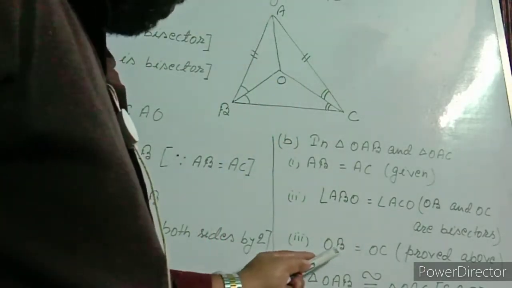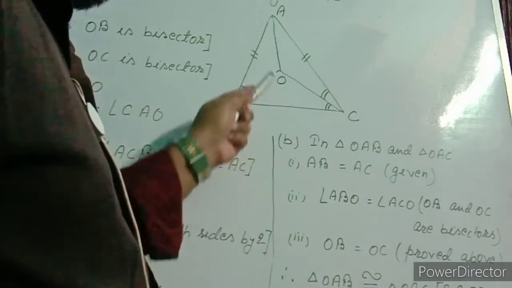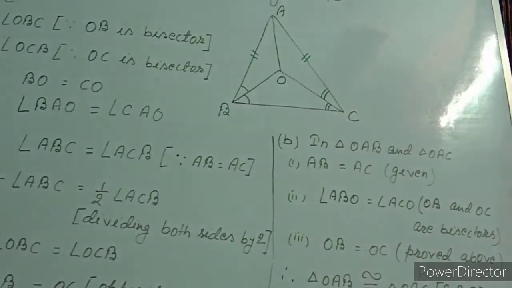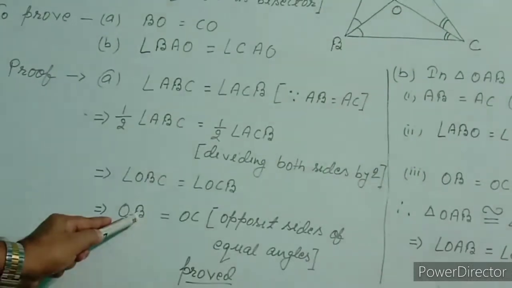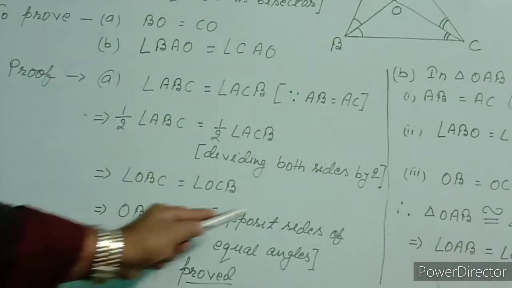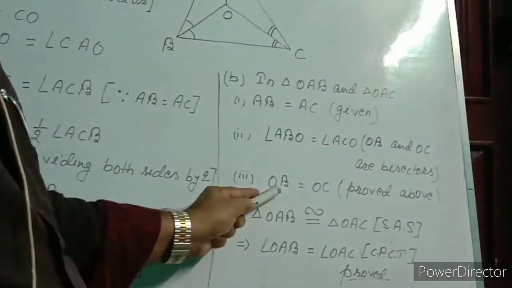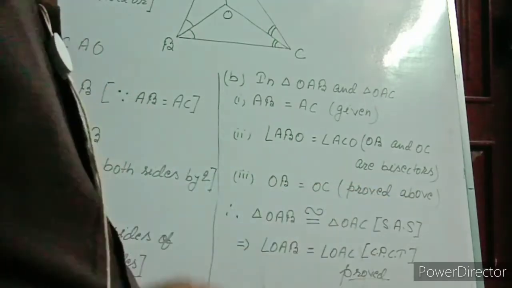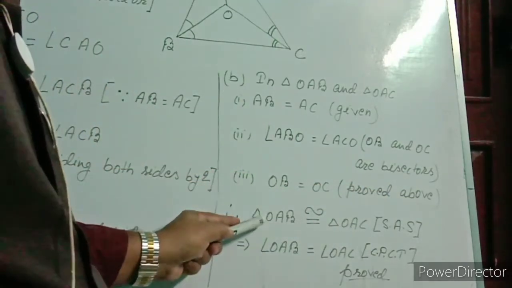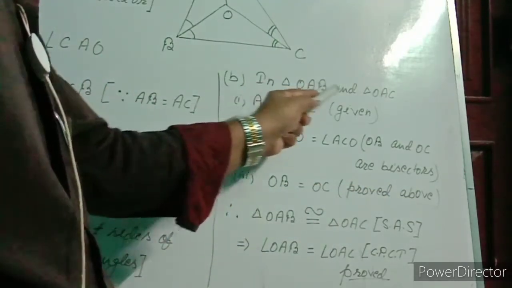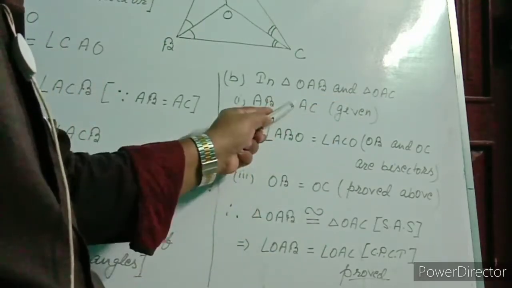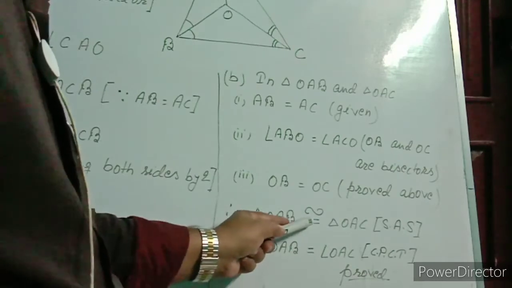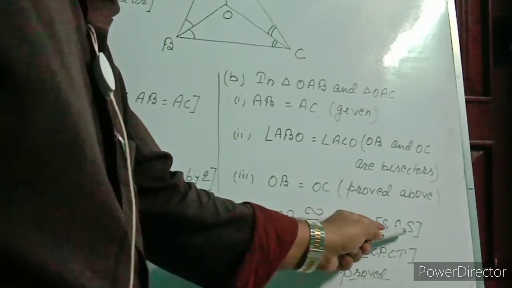Now third, OB equal to OC. We have proved this above. So I wrote in Roman number 3 OB equal to OC, and in bracket I wrote proved above. From these three conditions we can say these two triangles are congruent. Why? SAS. So I wrote triangle OAB is congruent to triangle OAC, SAS.